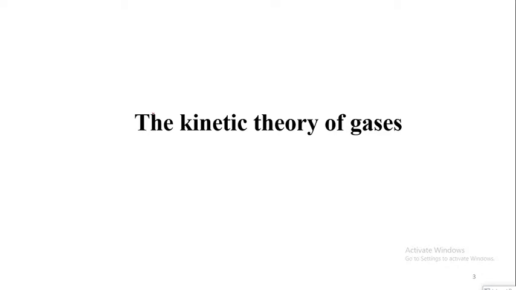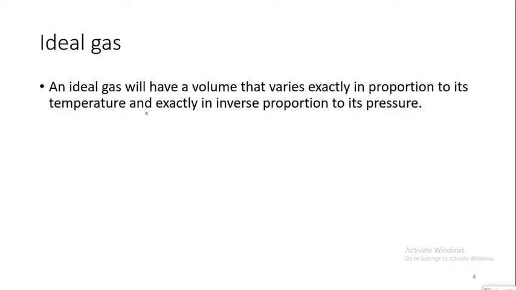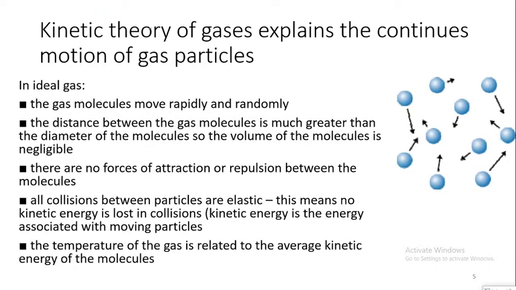First, we need to know what the kinetic theory of gases is. To start with the kinetic theory of gases, we need to know the term ideal gas. In studying any gas, I have to consider 3 parameters: pressure, volume and temperature. The ideal gas has a volume that varies exactly in proportion to its temperature and exactly inversely to its pressure. The kinetic theory of gases explains the continuous motion of gas particles.